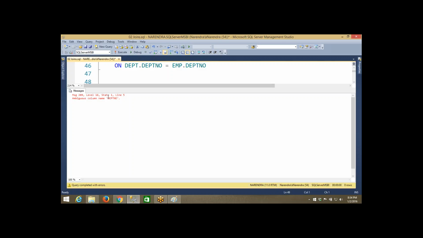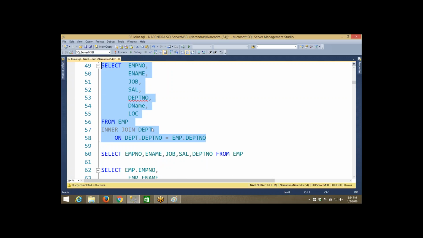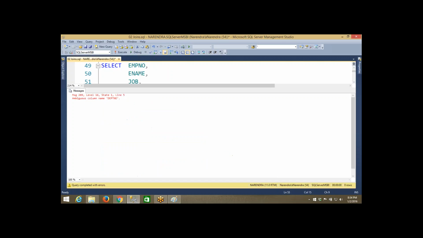Whenever you get this particular error, what you need to do is check yourself. You have written department number, and we are getting the error: ambiguous column name, department number.